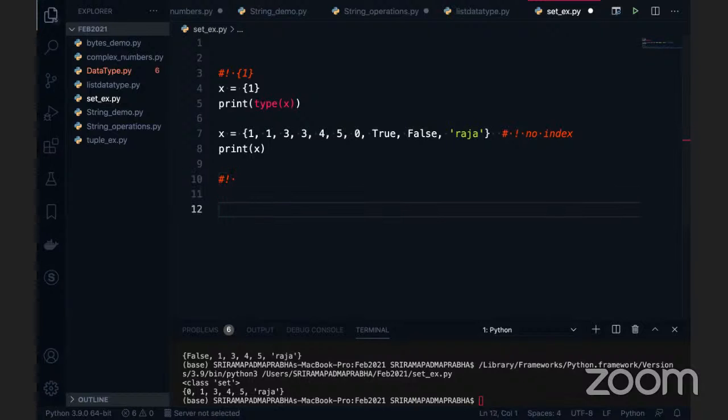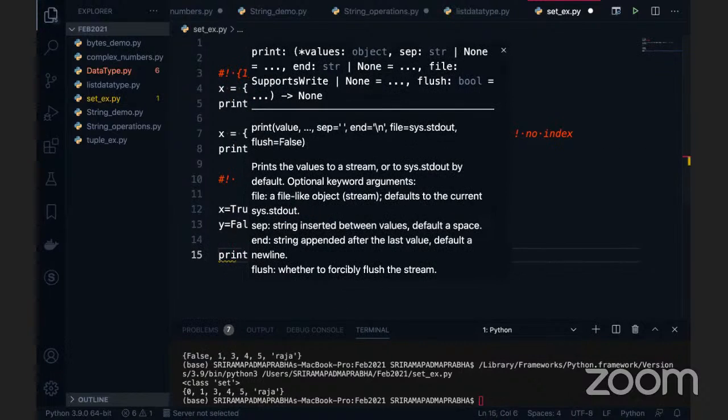For example, I say that x is equal to True. I have asked the same question to many people many times, but this time also I'm asking this group; if you know it, answer. x is equal to True, y is equal to False, okay? Can anybody tell me what the output of print(x + y) is?